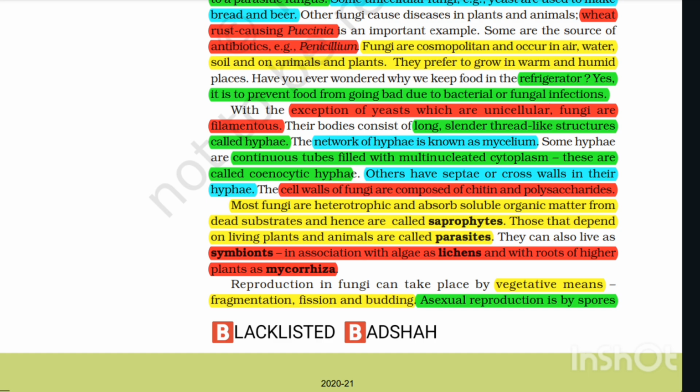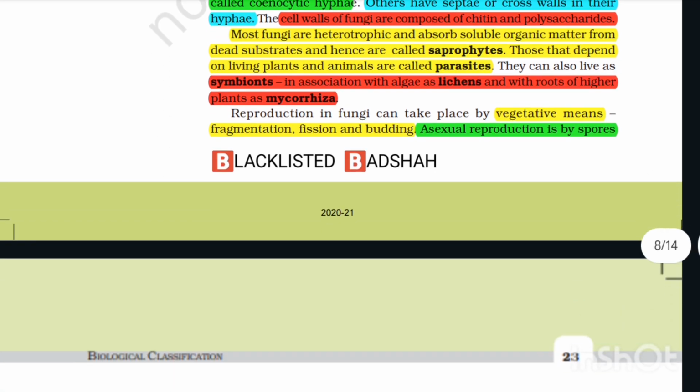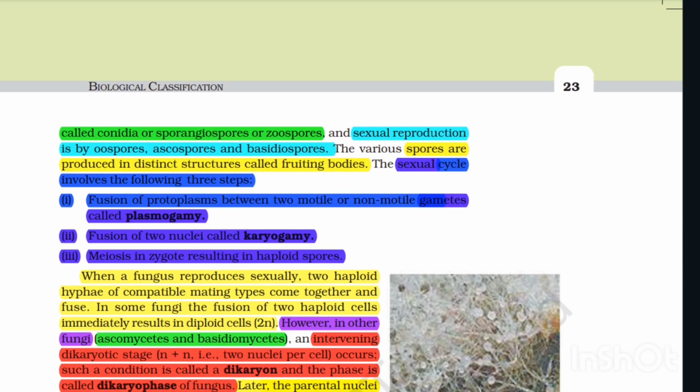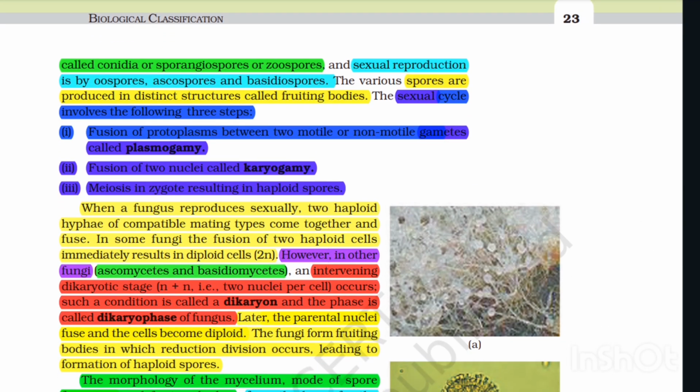Reproduction in fungi can take place by vegetative means: fragmentation, fission, and budding. Asexual reproduction is by spores called conidia, sporangiospores or zoospores, and sexual reproduction is by oospores, ascospores, and basidiospores. Various spores are produced in distinct structures called fruiting bodies.